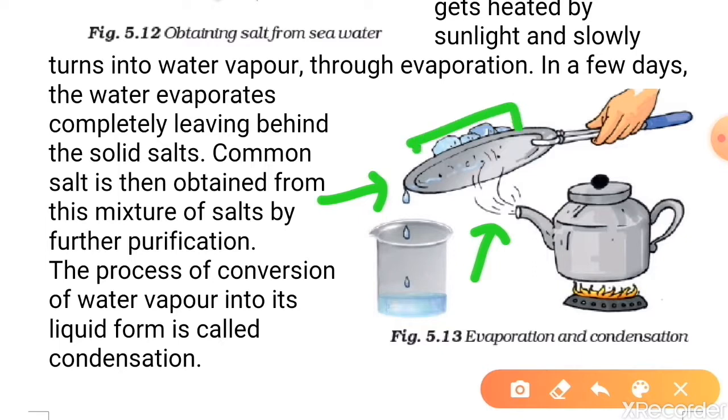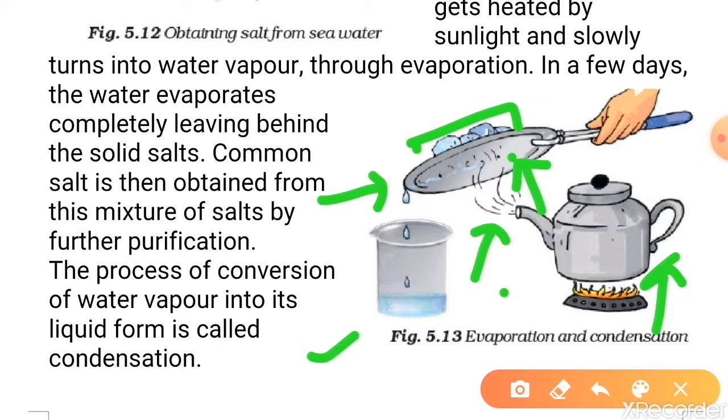The water vapor will come in contact with this plate, and here the process of condensation will start, and the water vapor will condense to form tiny water droplets, which will be collected in a beaker in this manner. So students, as I said earlier, when water gets heated, it evaporates, and when water vapor is cooled, it condenses to form water droplets.